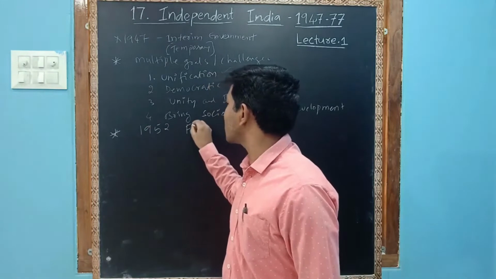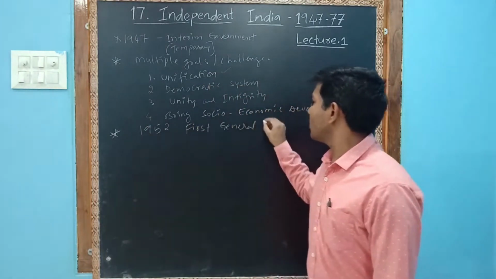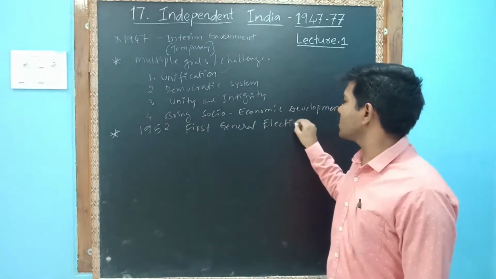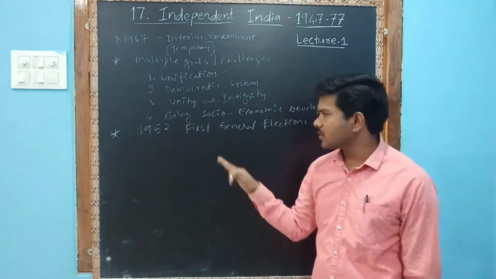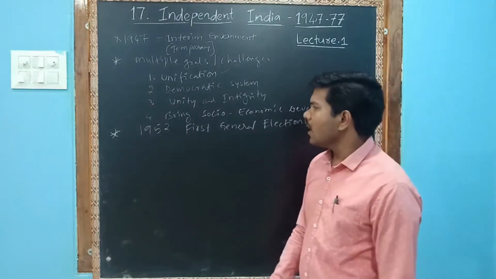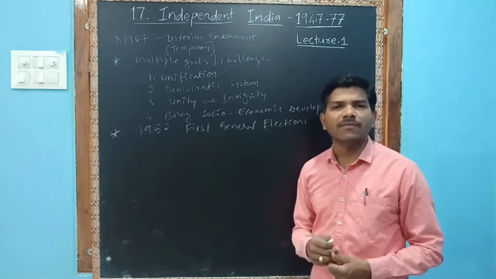In these circumstances, you know that in 1952 the first general elections were held. Very important: the first general elections. It was a very big challenge, again a lot of challenges in front of us.